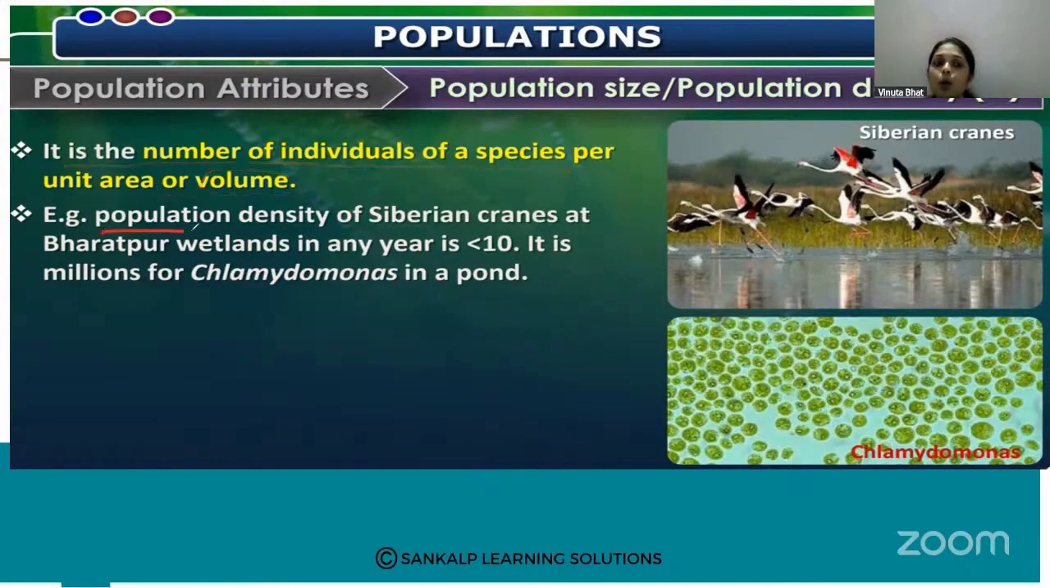See here, the population density of Siberian cranes at Bharatpur wetlands in any year is only about 10 or more. So in that particular area only 10 plus individuals are living, and you can say it has a low density per unit volume.